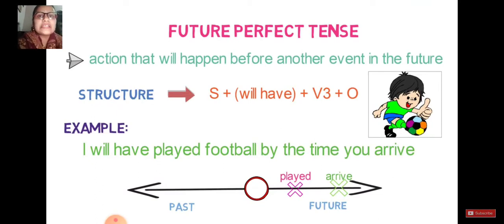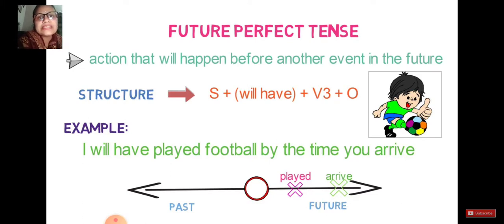Now let us discuss future perfect tense. Students, we have already studied simple future and future continuous also. You are already aware of it, and I have already taught you in your Google Classroom about that also, but unfortunately I skipped making a video there. If there is any doubt, you can ask me in your Google Classroom again. Let us discuss future perfect tense.